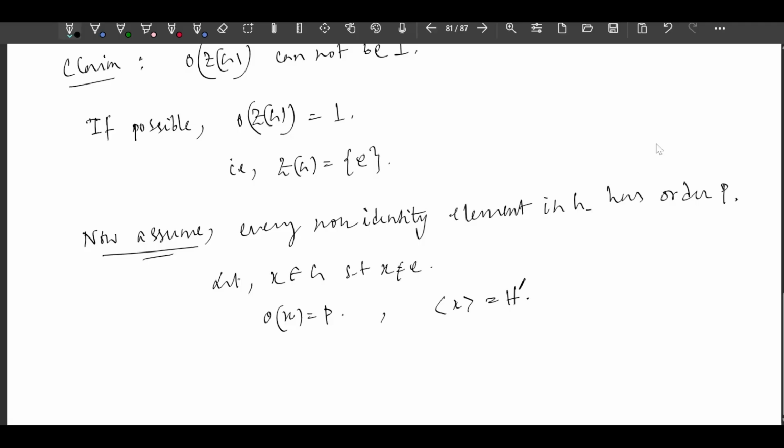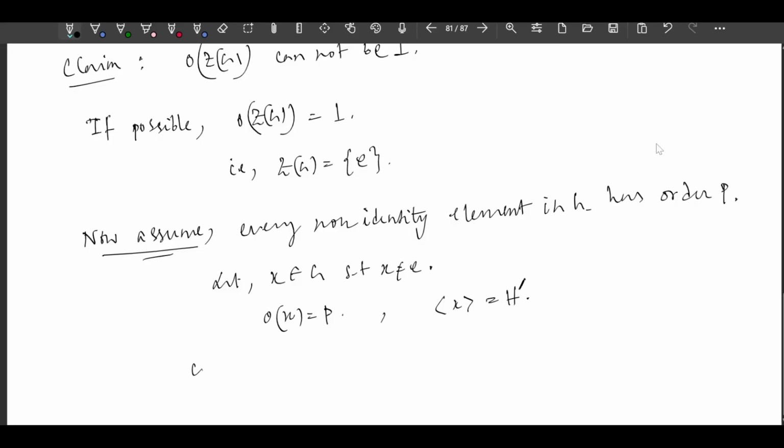I denote this subgroup by H' because H I need later, because in mathematics notation are very important. So order of x equals p, and the subgroup generated by x also has order p, so order of H' is also p.